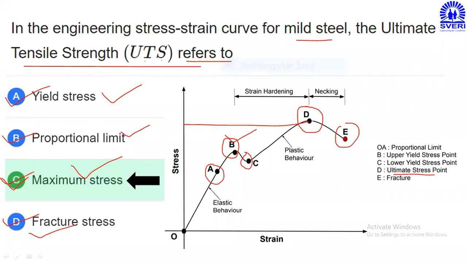No problem, deformation is visible at point D, neck formation is visible at point D, but this is the maximum stress point. For that purpose, we need to imagine the stress strain diagram for the ductile material. Then only will you be able to give the correct answer. So option C is correct, that is, UTS refers to the maximum stress point. So this is problem number 1.